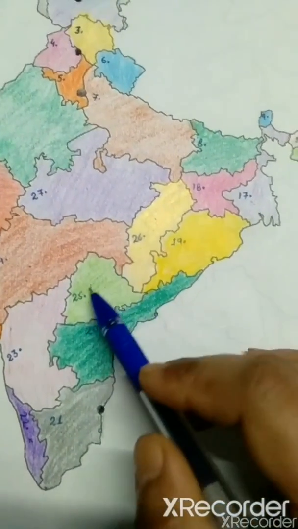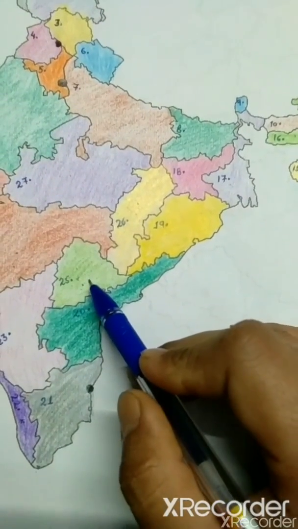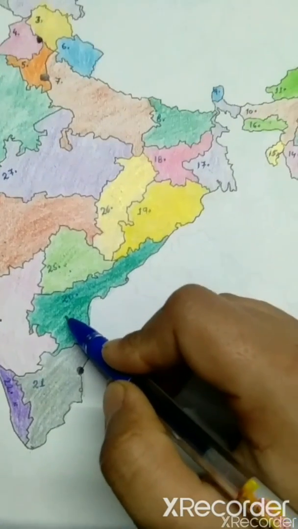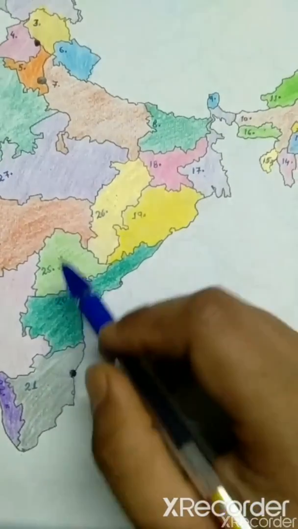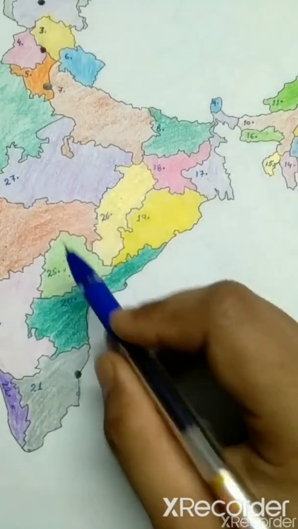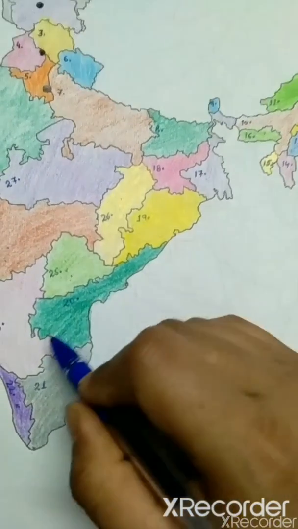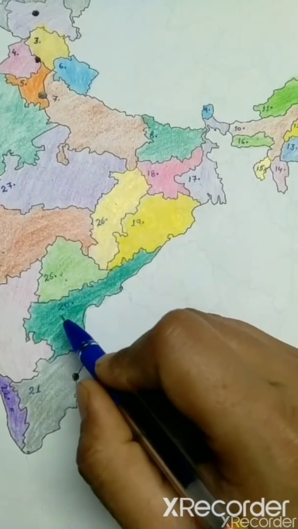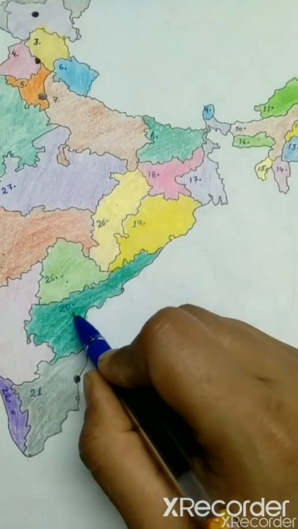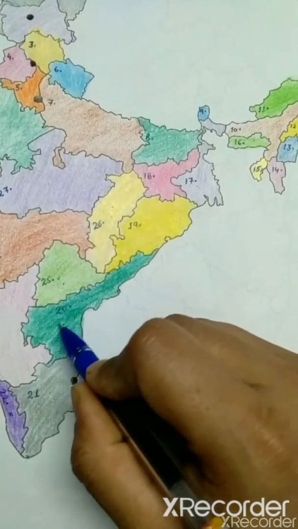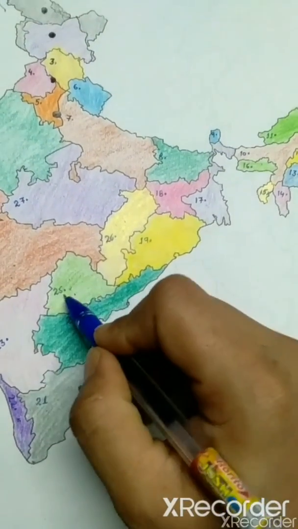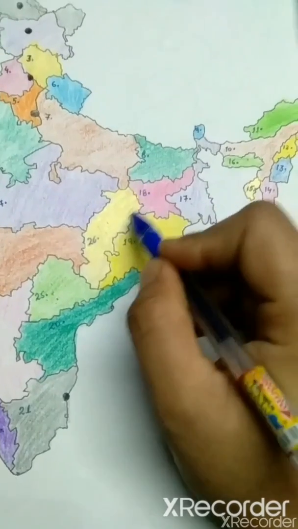This one is Telangana. On 22 June 2014, it was decided that Telangana will separate from Andhra Pradesh. But till date, Telangana and Andhra Pradesh share the same capital, that is Hyderabad. Okay, but for Andhra Pradesh one more capital was proposed, that is Amaravati. Okay. Now next one is this, that is Chhattisgarh.